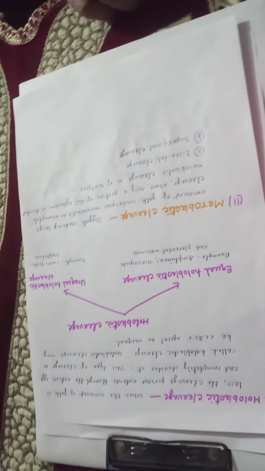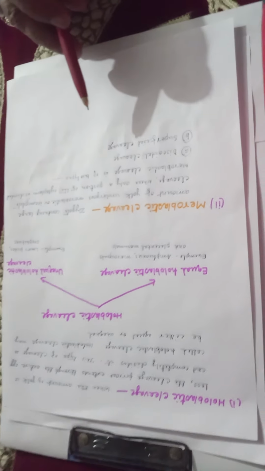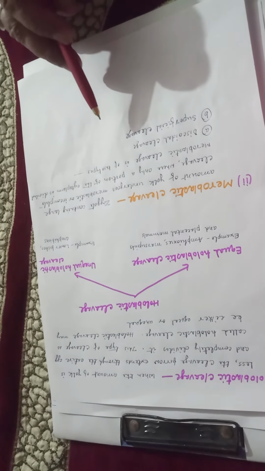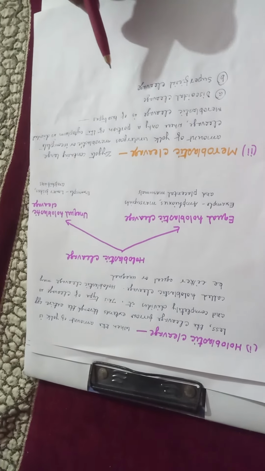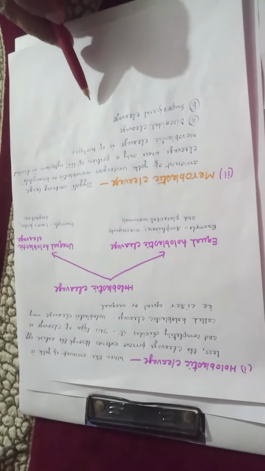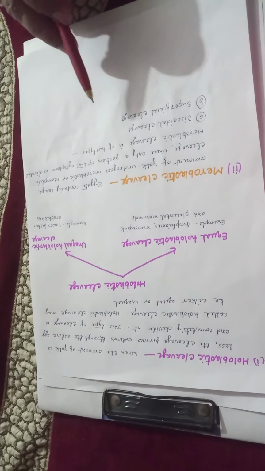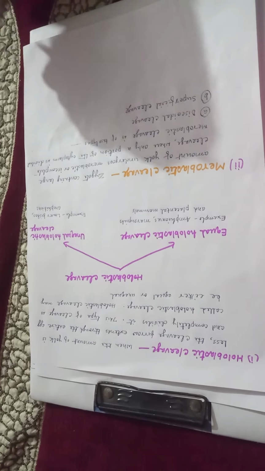Superficial cleavage. In superficial cleavage, division occurs only in the peripheral cytoplasmic region. The nucleus present in the center of the yolk divides and migrates to the peripheral layer of the cytoplasm, and it occurs in the centrolecithal egg of insects. Now, based on symmetry, we will see radial cleavage.